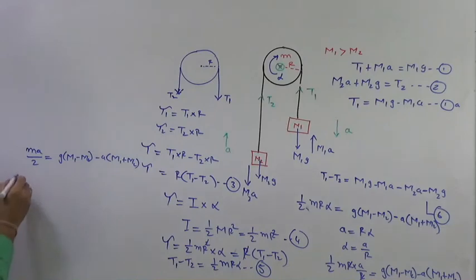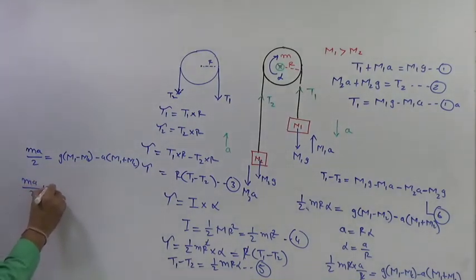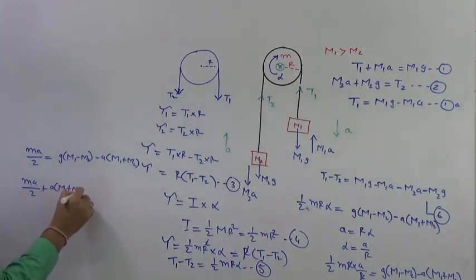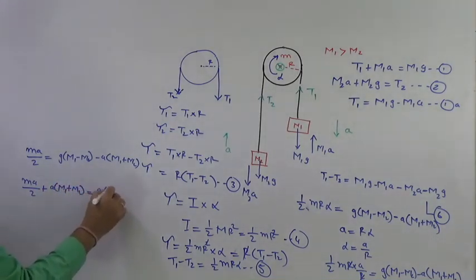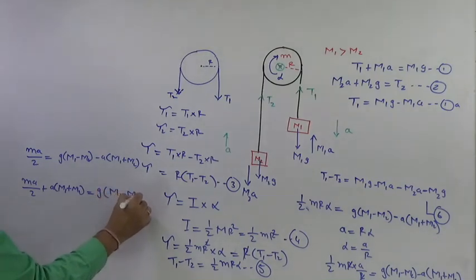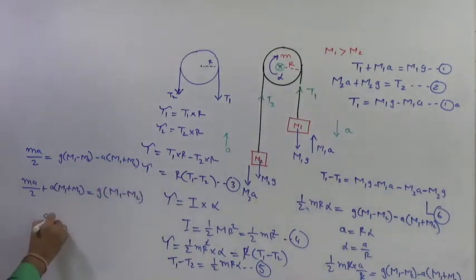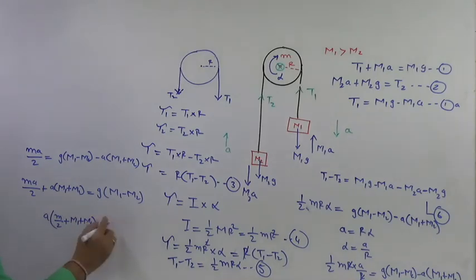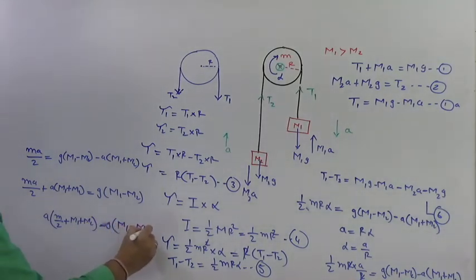I can take this term over here. So that is MA upon 2 plus A into M1 plus M2 equal to G into M1 minus M2. So you can have A in common: A into M upon 2 plus M1 plus M2 equal to G into M1 minus M2.